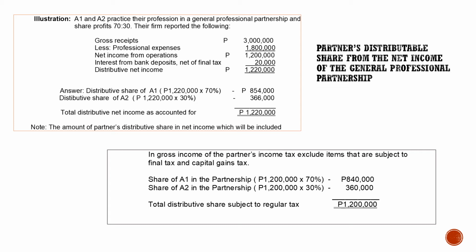So the amount of partners' distributive share of net income which will be included in the gross income of the partners' income tax excludes items that are subject to final tax and the capital gain tax. So exclude the 20,000 interest from the banks because they are subject to final tax, right? Okay? So only the 1,200,000 would be subject to income tax. But the 20,000 which is from the bank deposit, you exclude it, no? So the total distributable share subject to regular tax is 1,200,000.